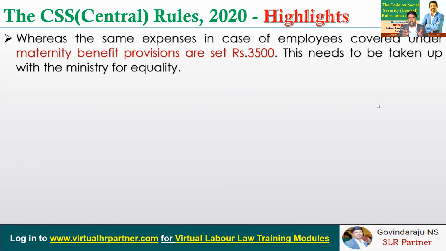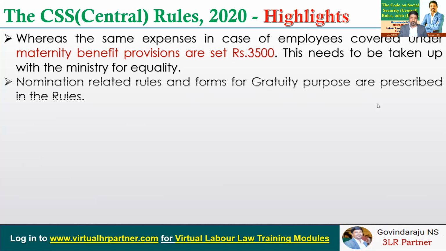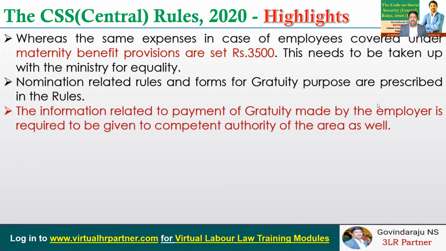So therefore, this needs to be taken up with the ministry for equality between the ESI and maternity benefit provisions, and in all probability the central government may re-notify this limit as 7,500. And nomination related rules and forms for gratuity purposes are all prescribed in the rules. Similarly, the information related to payment of gratuity made by the employer is also required to be given to the competent authority of the area, as provided in the rules.